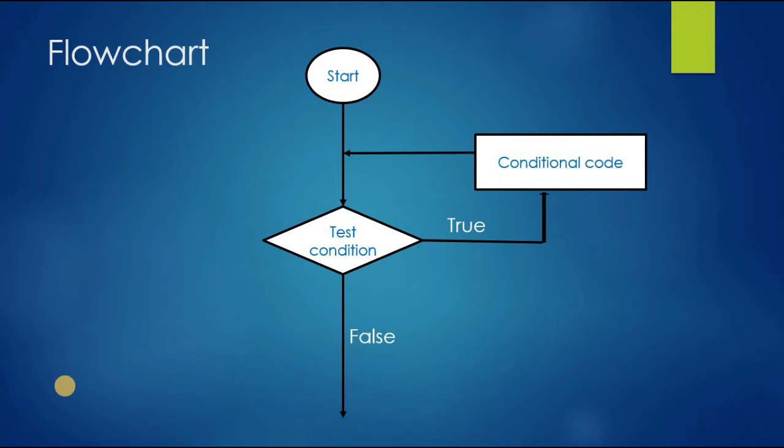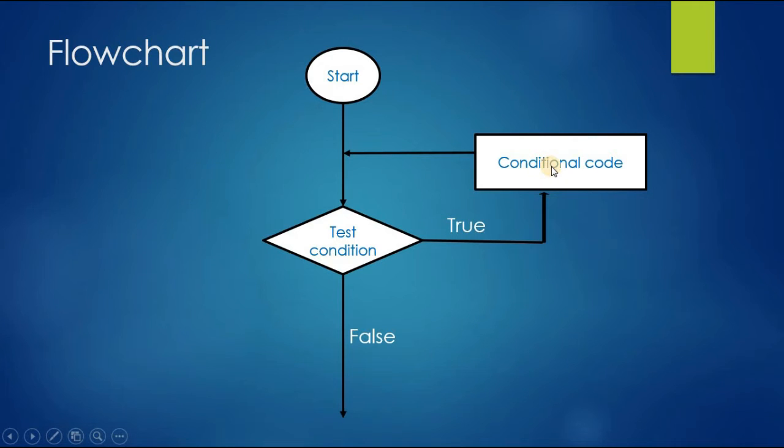This is a flowchart for a loop, showing how loops work in a C program. Here we are seeing one condition. If the condition is true, then it will go and execute the conditional code.